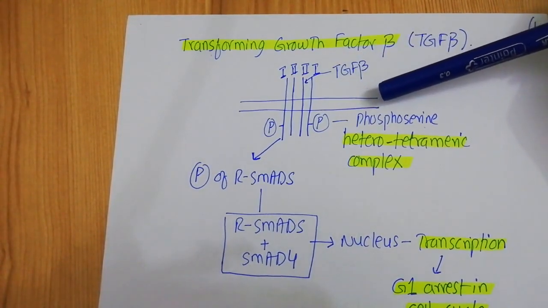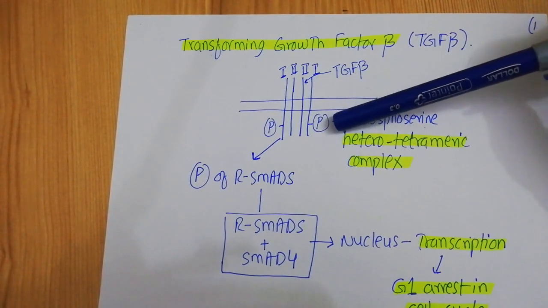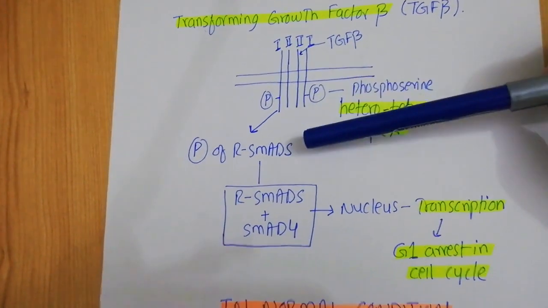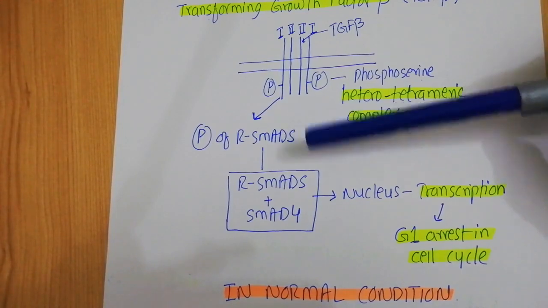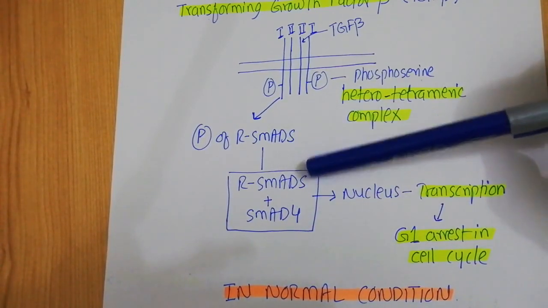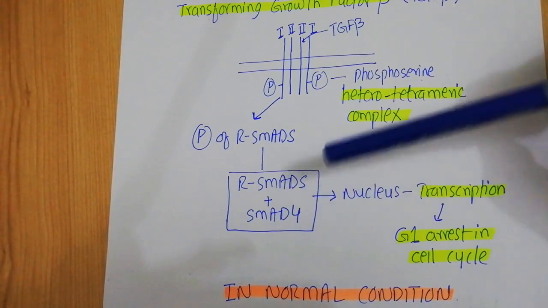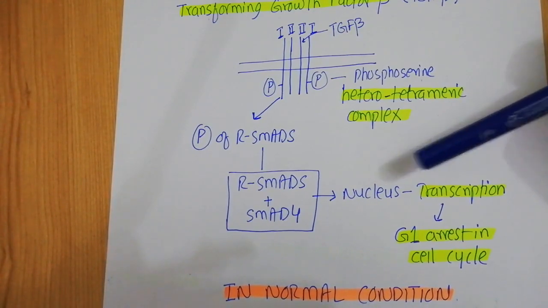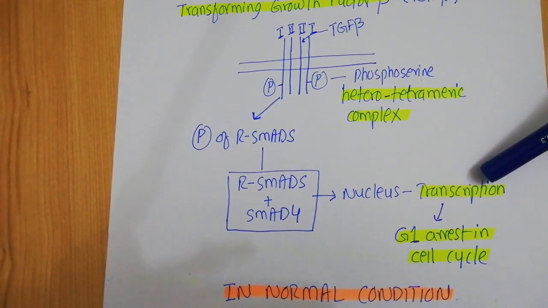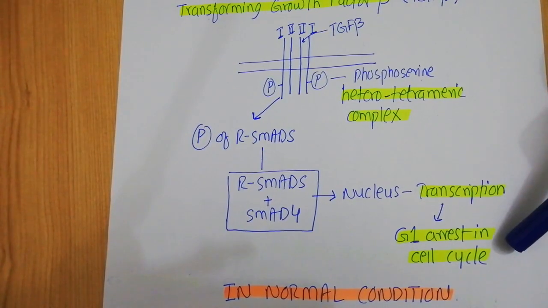When the receptor type 1 gets phosphorylated at its phosphoserines, it goes for the phosphorylation of the R SMADs, and when the phosphorylation of the R SMADs occurs, the R SMAD combines with another SMAD which is known as the SMAD4, and this complex of the R SMAD and the SMAD4 moves into the nucleus of the cell, and in the nucleus they act as transcription factors, thereby causing the transcription of those genes which are responsible for the G1 arrest in the cell cycle.